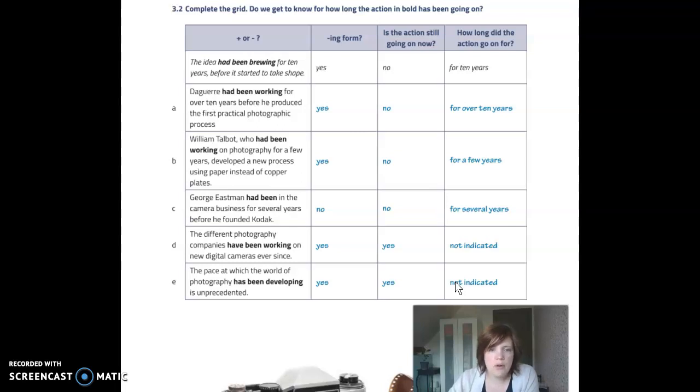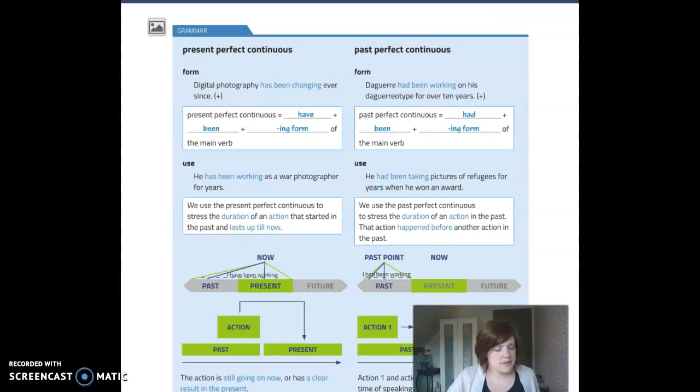Now, if you find all of this a little bit confusing, let's focus on the blue grid on the next page, which will give us more of an idea in more detail of when to use the two tenses that are used in this exercise. So let's have a look at that. Good. We're going to start by having a look at the present perfect continuous, and then we'll focus on the past perfect continuous. First, the present perfect continuous.